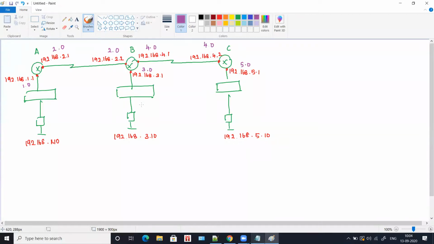And even in the switch we have many security concepts which can be implemented, many configurations which can be implemented, and we will be discussing this in further classes. Okay, so this is it with the router rules.